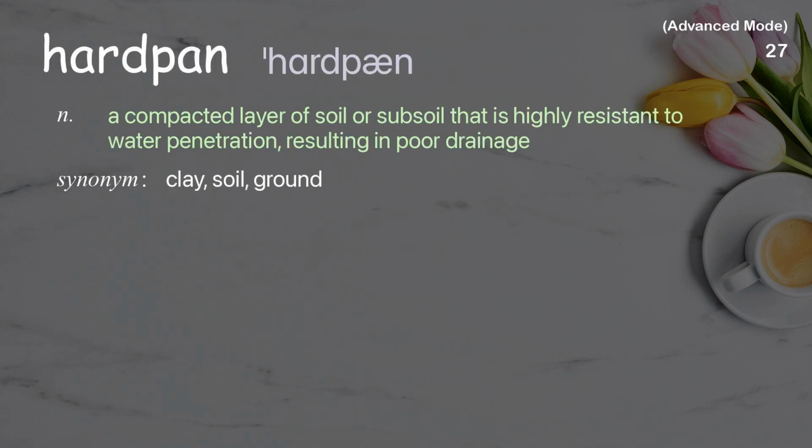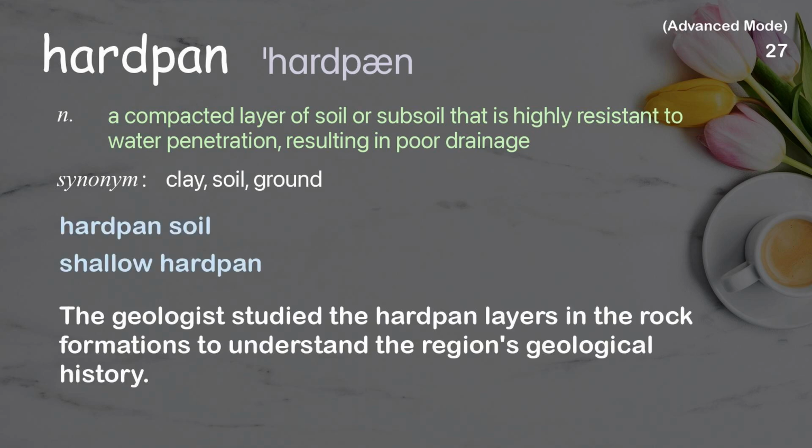Hardpan. A compacted layer of soil or subsoil that is highly resistant to water penetration, resulting in poor drainage. Examples: hardpan soil, shallow hardpan. The geologist studied the hardpan layers in the rock formations to understand the region's geological history.